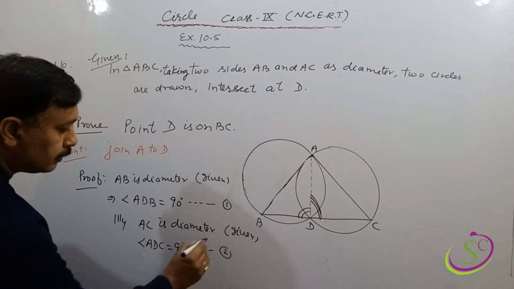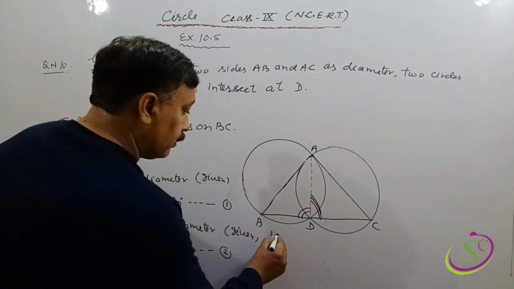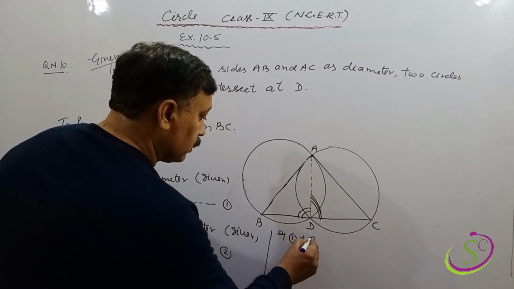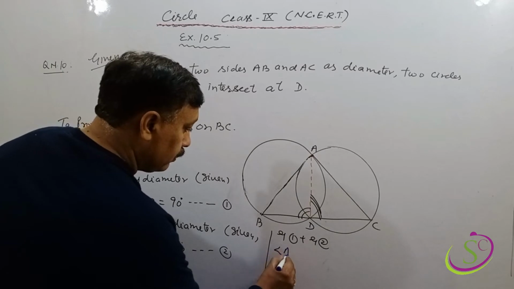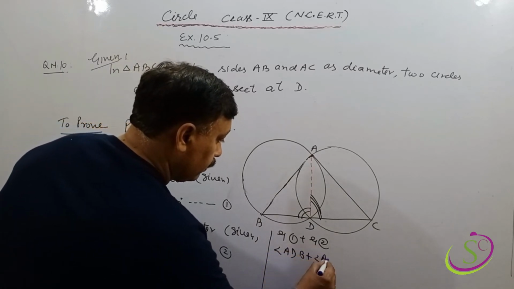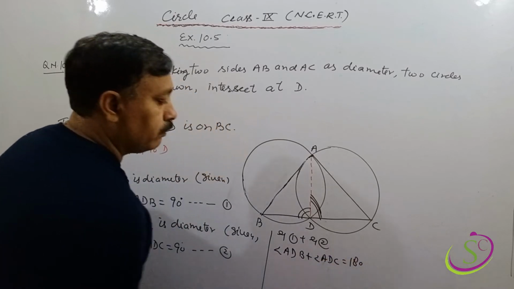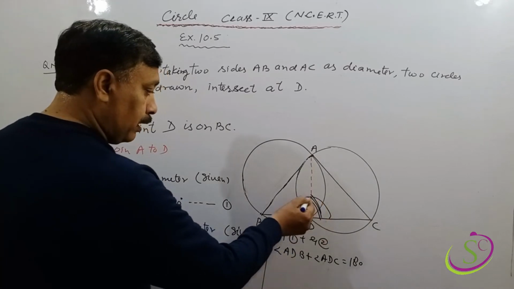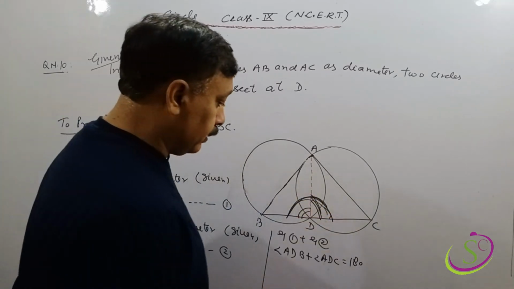That is the second part. Okay, so adding equation 1 plus equation 2, on the left side, angle ADB plus angle ADC will equal 90 plus 90, which is 180, and the sum of these two angles will equal the whole angle BDC.